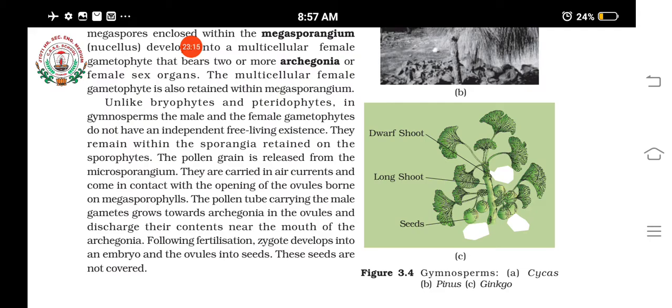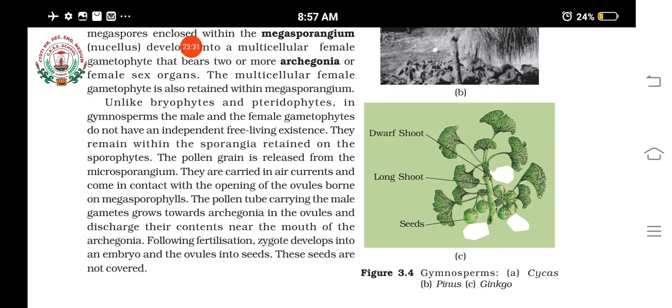Okay, they are inconspicuous and found inside the spores, and they are fully dependent on the sporophytes. Understood? There is no independent life for the gametophytic stage.